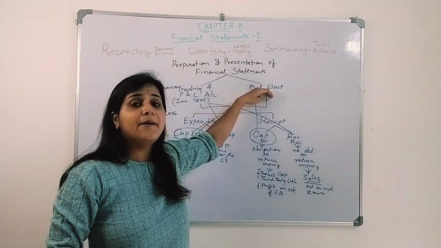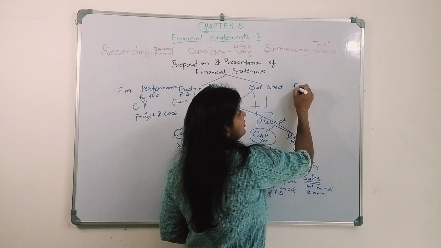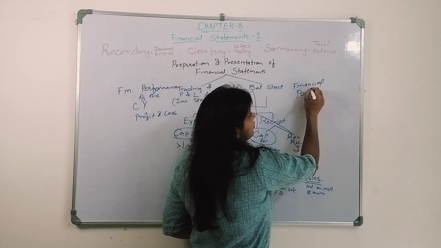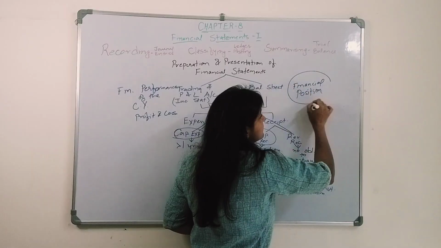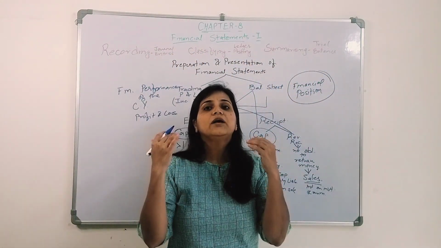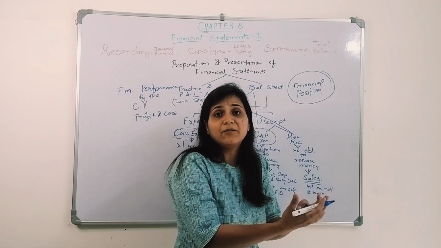Whereas what does the balance sheet show? The balance sheet shows the financial position of the business. What is the financial position? What are our assets? What are our liabilities? What is our capital amount?